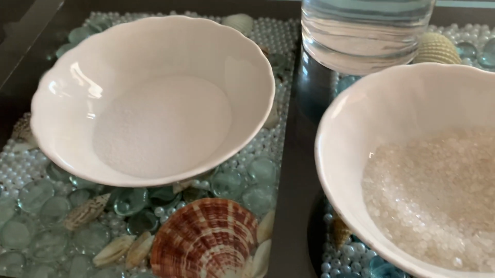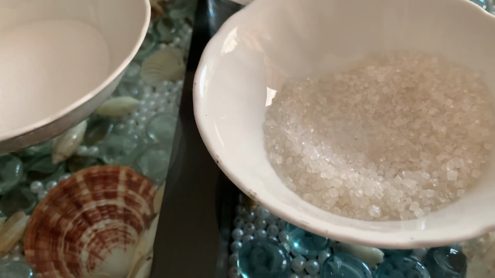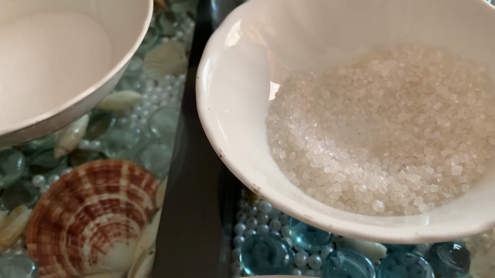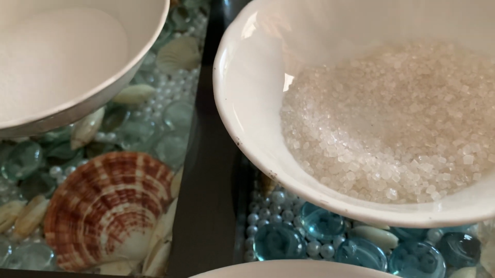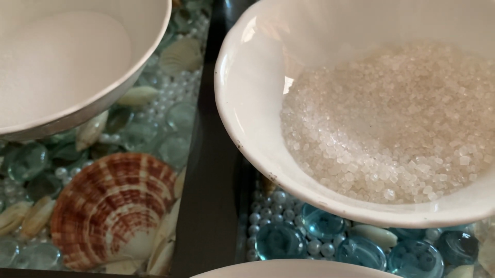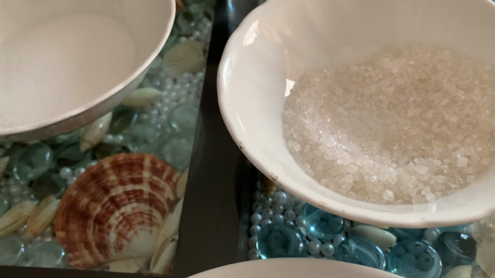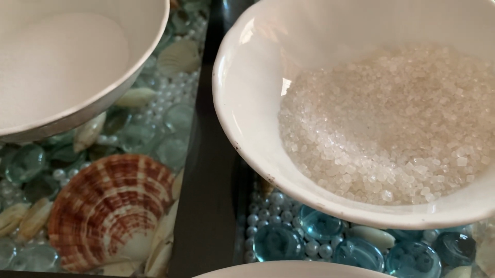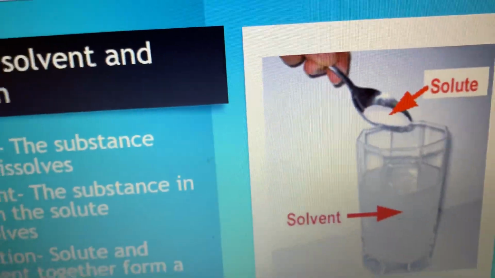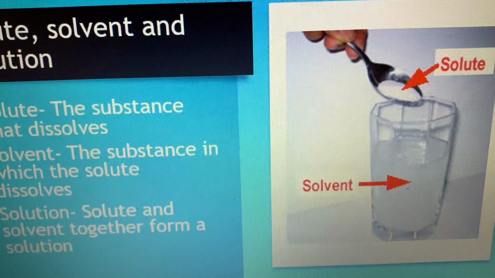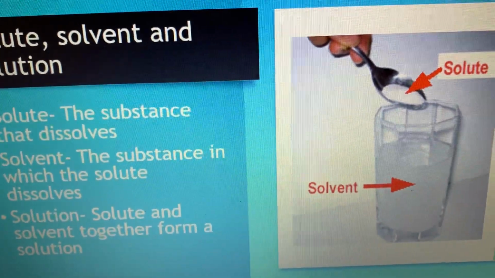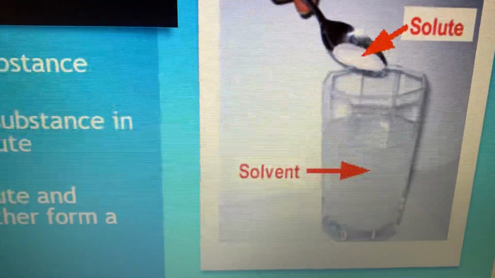A solute is a thing that dissolves in a solvent, and a solvent is what dissolves the solute, and a solution is when solvent and solute combine together. See here, I have got a picture also. See, the solute is salt there and water is the solvent, and what is it forming? A salt solution.